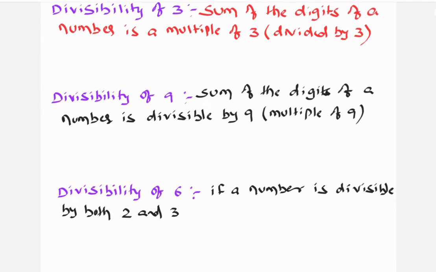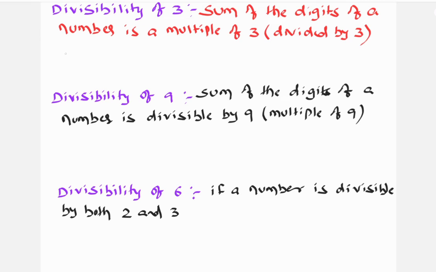So, divisibility of 3. The condition will be: when I take a number, if it is ABC, we have to add every digit, A plus B plus C. If the sum of the digits of a number is divisible by 3, the number ABC is also divisible by 3. అంటే సంఖ్యలోని అంకెల మొత్తము 3 చే భాగింపబడితే ఆ సంఖ్య కూడా 3 చే భాగింపబడుతుంది.